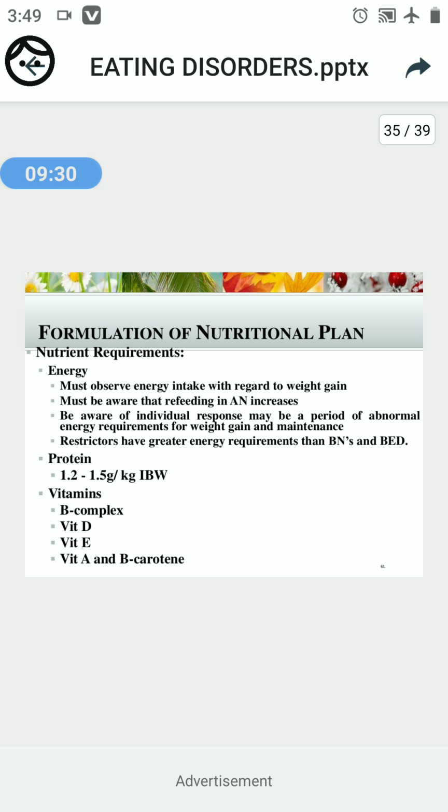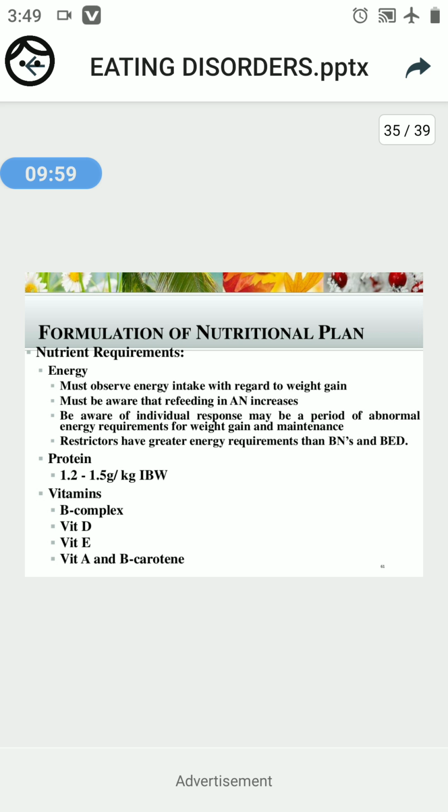Energy is much needed for patients who have anorexia nervosa and orthorexia. Then regarding protein, 1.2 to 1.5 gram per kg IBW, that is ideal body weight.